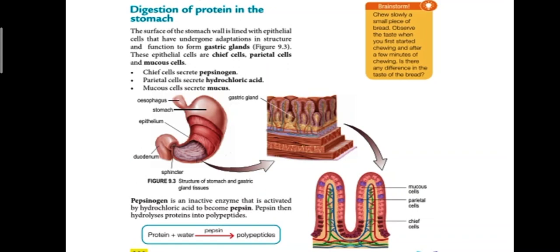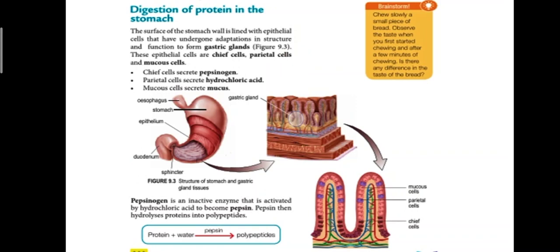Chief cells secrete pepsinogen, the parietal cells secrete hydrochloric acid, and the mucous cells secrete mucus. This is the structure of the stomach and gastric gland tissue. So this is the gastric gland.